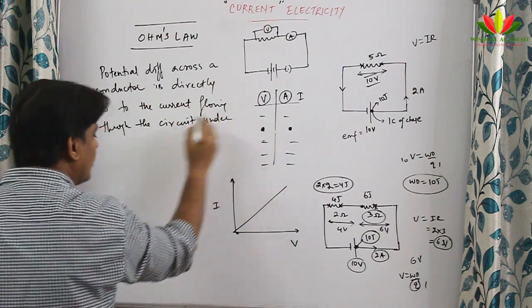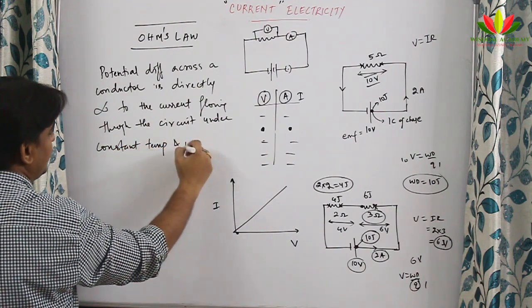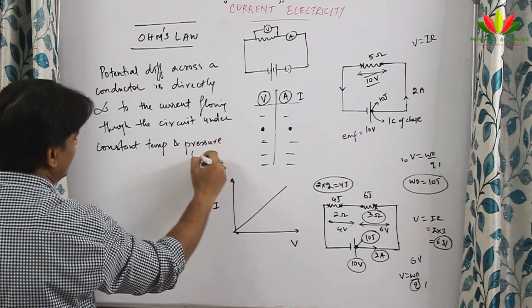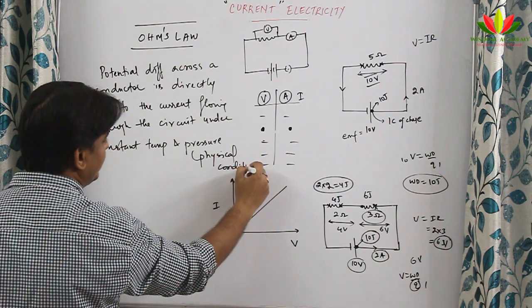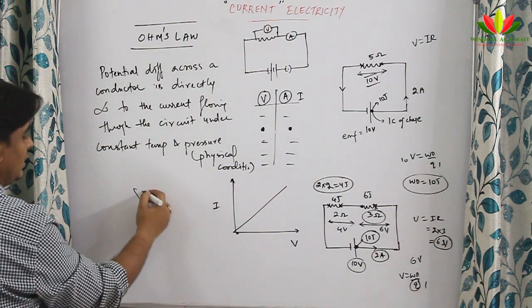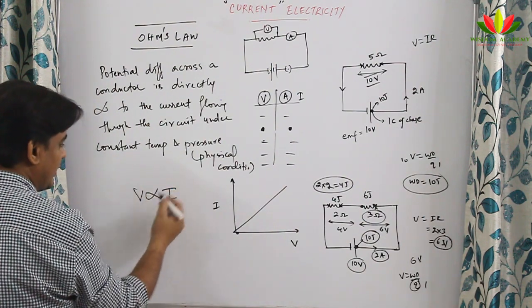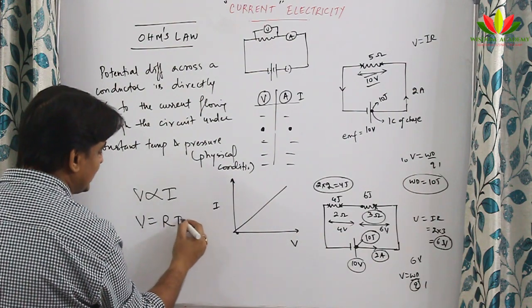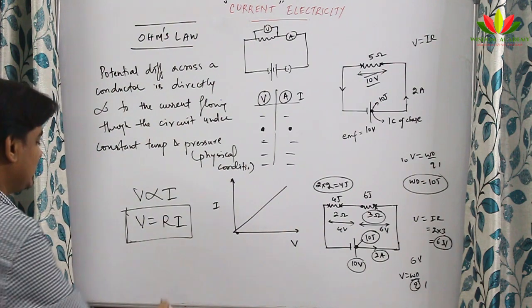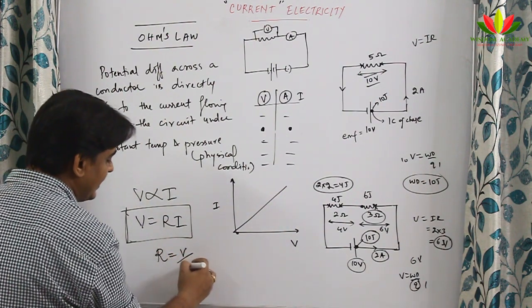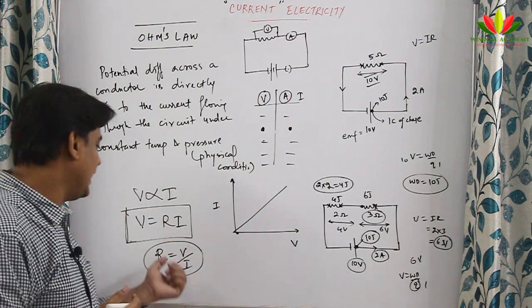under constant temperature and pressure, or you can also write it as physical conditions. So under constant physical conditions, the potential difference is directly proportional to the current flowing through the circuit, and then I will replace this proportionality by a constant, and that constant is known as the resistance of the conductor. So what is the resistance? I write the resistance to be V by I, which means it is the ratio of potential difference to the current, and it is a constant quantity.